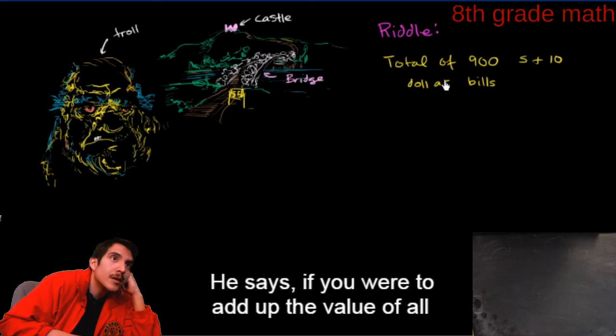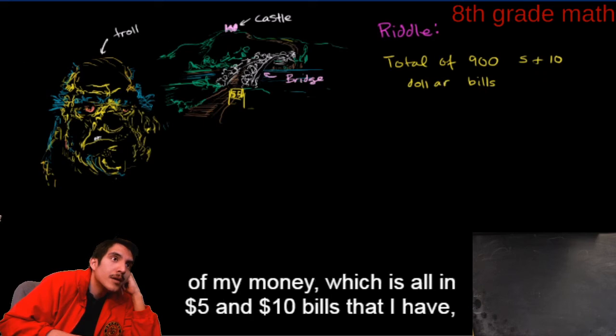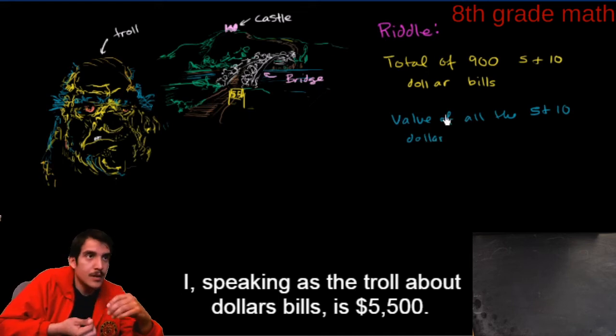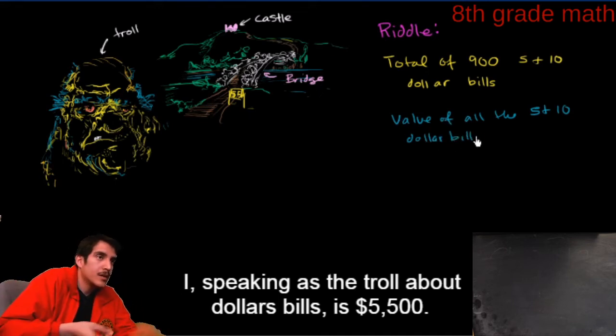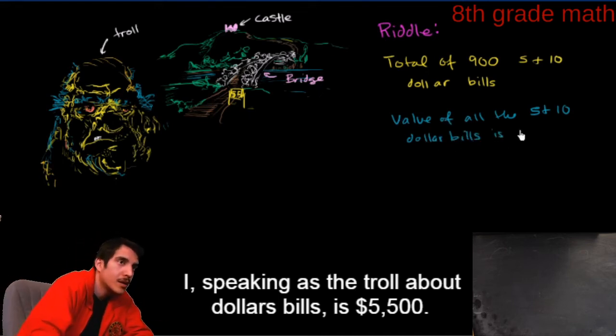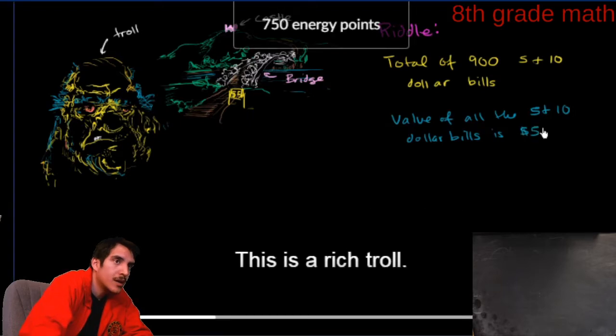If you were to add up the value of all of my money, which is all in $5 and $10 bills, the value of all the $5 and $10 bills that I have, speaking as a troll, is $5,500. That is a rich troll.